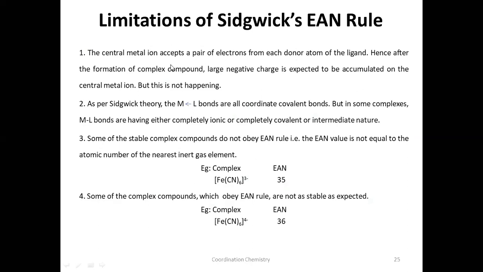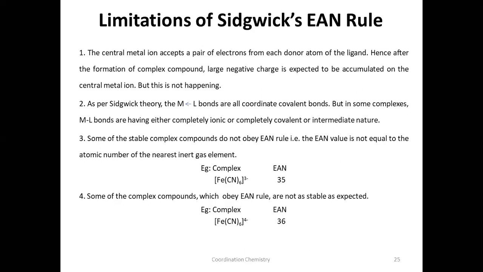The central metal ion accepts a pair of electrons from each donor atom of the ligand. Hence, on the formation of a complex compound, a large negative charge is expected to accumulate on the central metal atom. But that is not happening here. I will be explaining in metal carbonyls also how these complexes are stabilized when there is a formation of coordinate covalent bond.